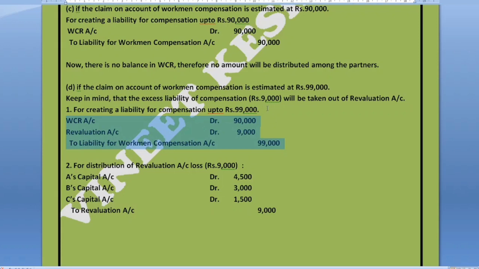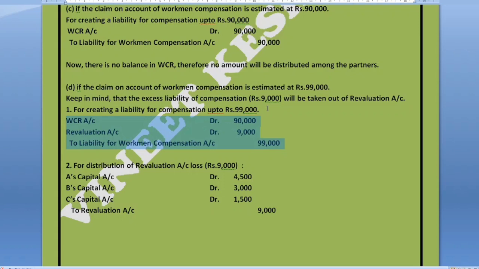Now we can notice that we are left with no balance in WCR. Apart from this, we have suffered a loss on account of revaluation, as we have debited the revaluation account. What does a revaluation debit balance show us? It shows that we have a loss, and that loss must be distributed among the old partners in their old PSR.